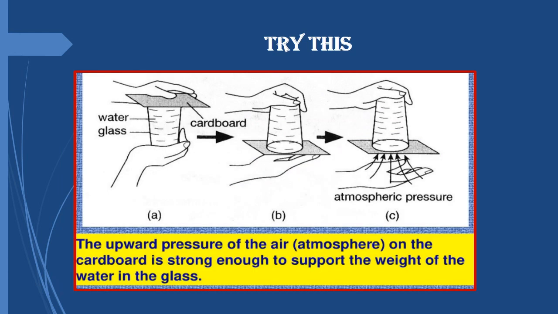Children, now you can try this activity. In this activity, you need to take water in a glass, cover it with a piece of cardboard, invert it, and then slowly remove your hand. And you will observe that this cardboard will not move from there and water will not spill out. Now, why does this happen? Because atmospheric pressure is acting on this cardboard, and it is strong enough to support the weight of the water in the glass. So the water will not come out from here.